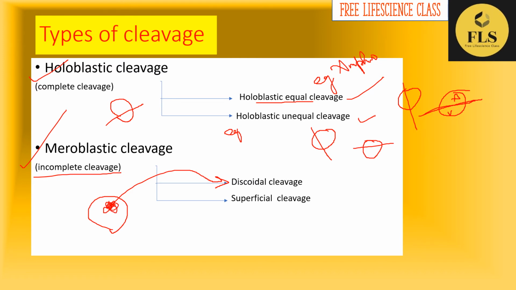Then we can call it a discoidal type of cleavage. And in the case of insects, they have centrolecithal eggs and the division will take place only in the peripheral cytoplasm, and such a type of cleavage is known as superficial cleavage. There is no cleavage happening inside the egg. Only at the peripheral cytoplasm is the division taking place. So the examples for discoidal cleavage are reptiles and birds, and here it is insects.